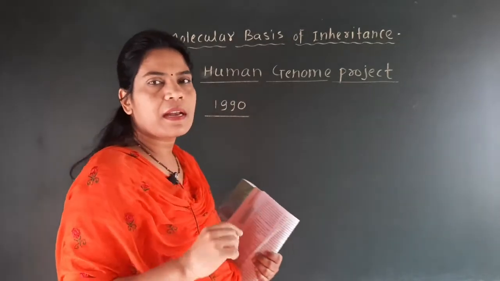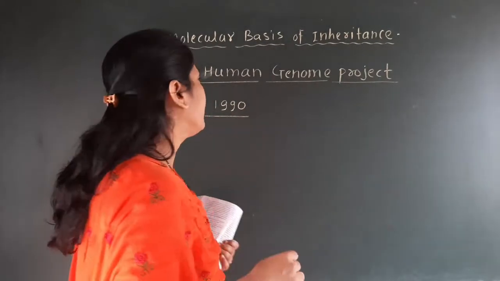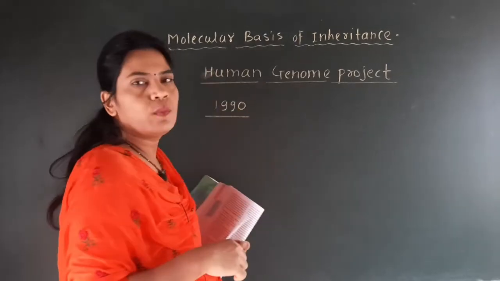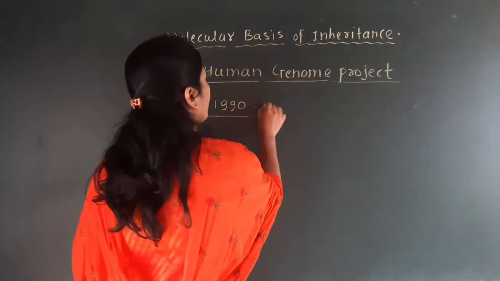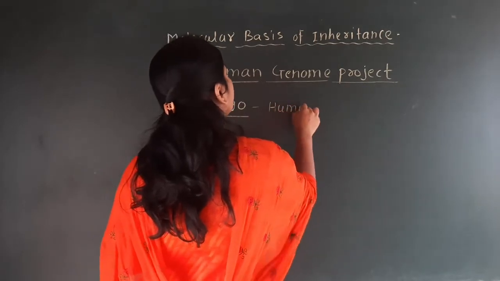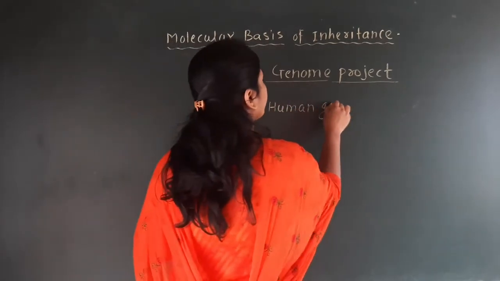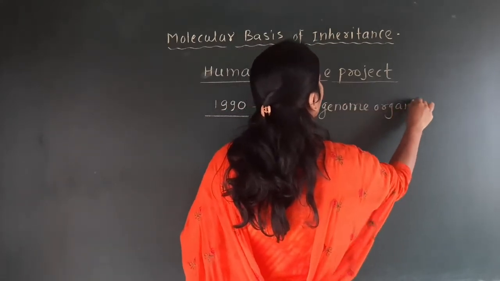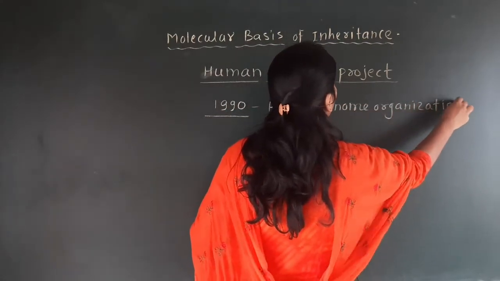It was first started or initiated in 1990 under the International Administration of the Human Genome Organization.